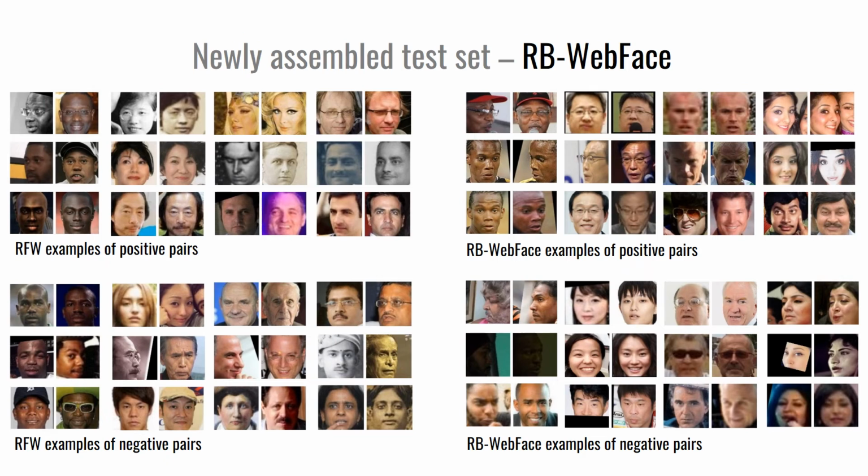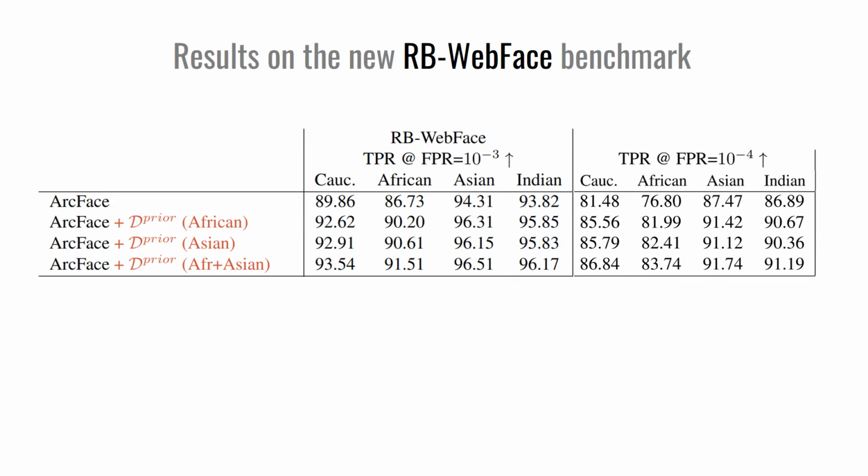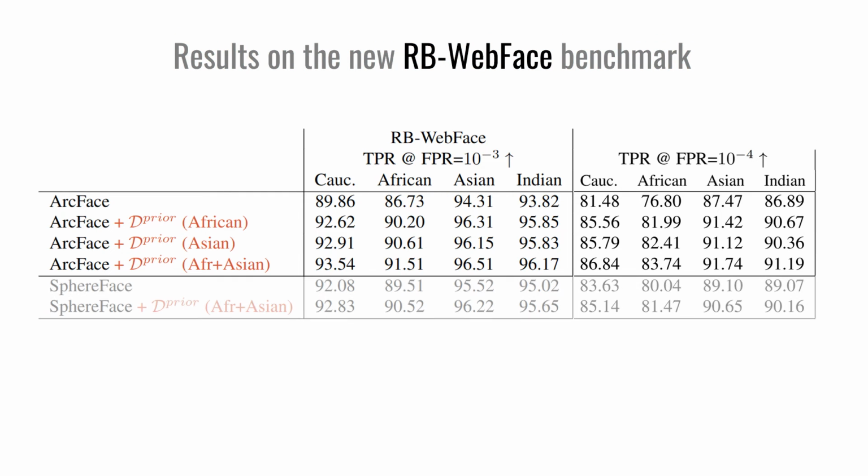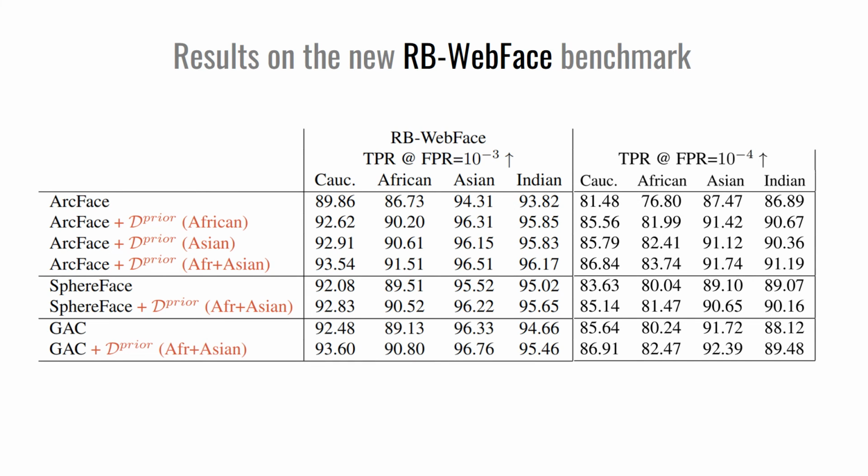Since RB-WebFace is a more challenging benchmark, the same comparison of the baseline versus our approach shows the quality difference in a more expressive fashion. This implies that the proposed pre-training benefits other state-of-the-art pipelines, such as SphereFace and GAC, and hence can be used as an ad hoc improvement of an arbitrary algorithm.